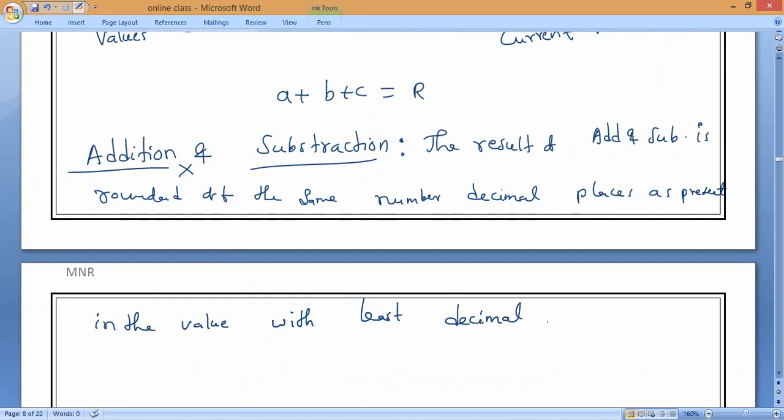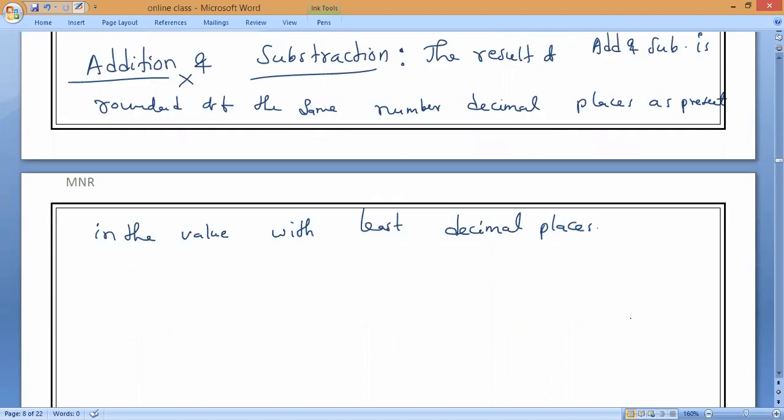Read the definition, everybody. We can add and subtract, but rounding off to what? Rounding off to the same number of decimals as present in the value with how many? Least, most, maximum or minimum? Minimum decimal places. Understand? Pradosh, clear?